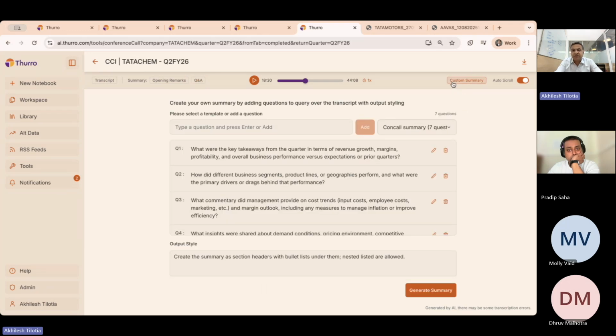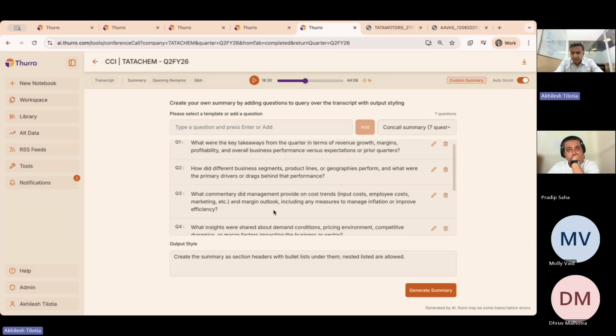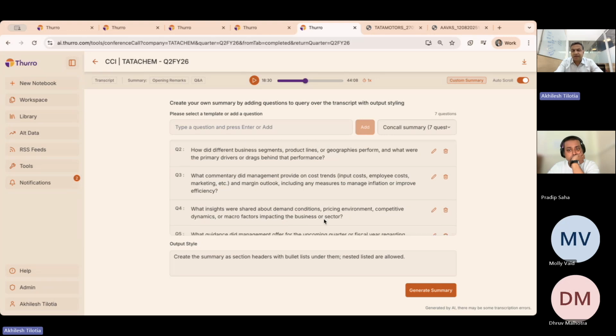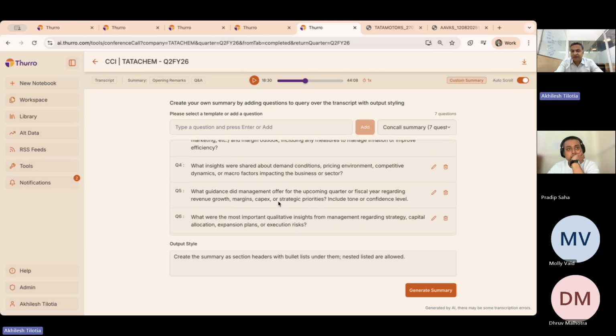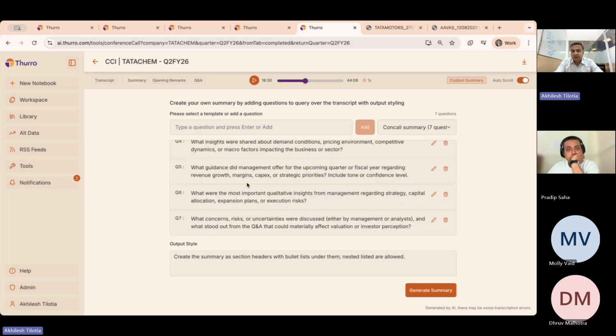And the custom summary goes back to the same idea of the templates that we had discussed earlier. We've created a con call summary of 7 questions, which talk about the key takeaways, the key segments, the key commentary of the management, anything about demand, capex or margins that the management may have said, any other qualitative insights, and any concerns that may have been highlighted either by the management or the analyst. This is the set of questions that we have created. Again, feel free to edit them or remove them.